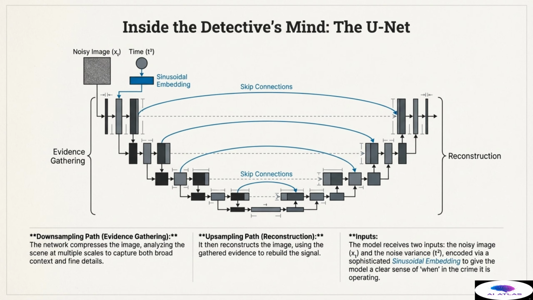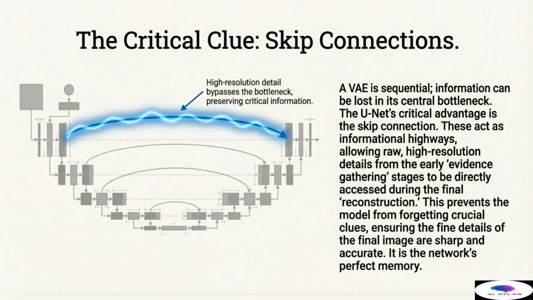This ensures the model has a clear sense of when, in the crime, or which stage of corruption, it is currently operating. Knowing the level of corruption is essential for predicting the correct amount of noise to subtract, making the UNet highly effective.